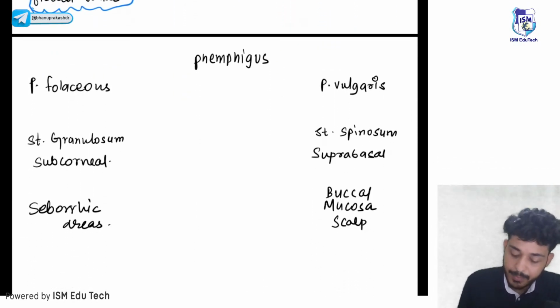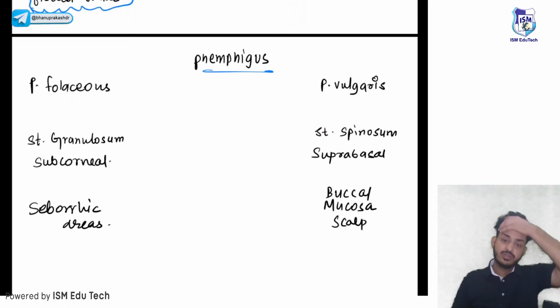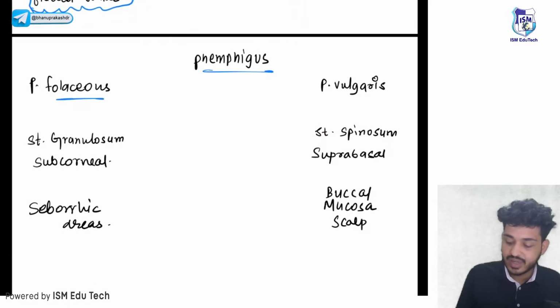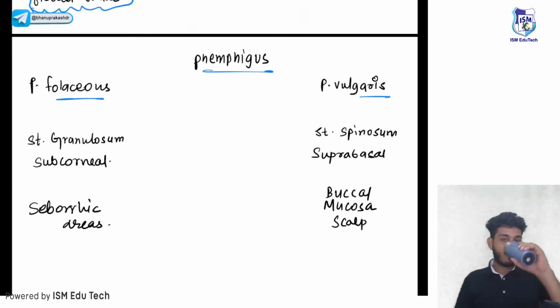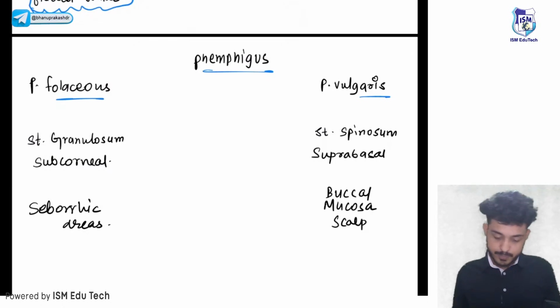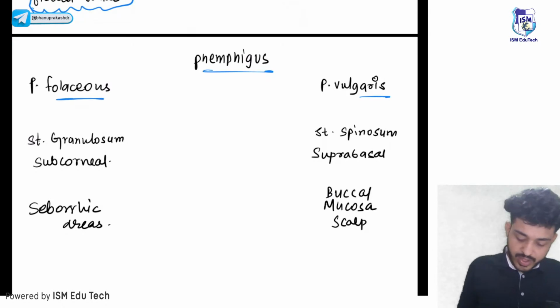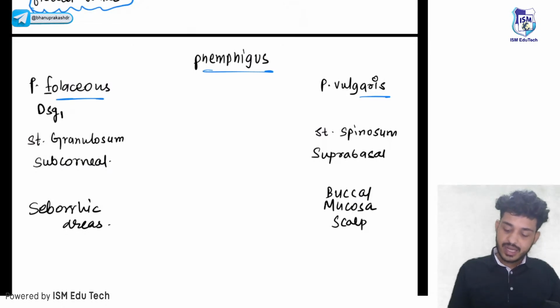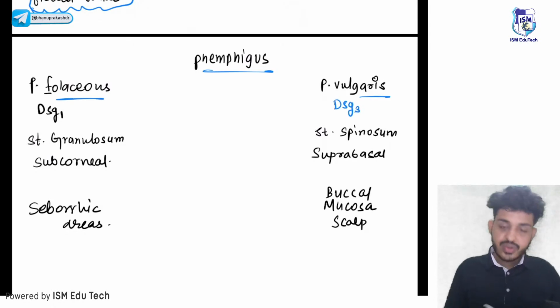Now let's talk about the pemphigus group of disorders. Two things you should remember. First one is pemphigus foliaceus, second one is pemphigus vulgaris. Look here, guys. First thing is pemphigus foliaceus. You can remember F for first. I have told you the antibodies are against desmoglein 1. Here the antibodies are against desmoglein 3. You can remember like that.